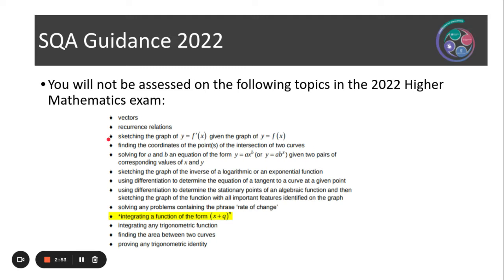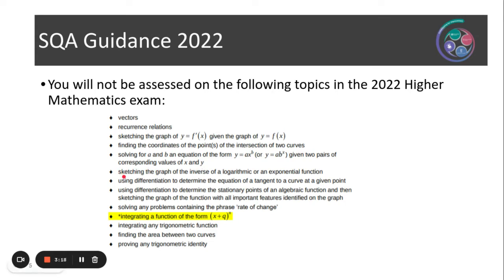Firstly, sketching the graph of a differentiated function given the graph of a function. Finding the coordinates of the point or points of intersection of two curves. Solving for a and b an equation of the form y equals a times x to the power of b, given two pairs of corresponding values of x and y.